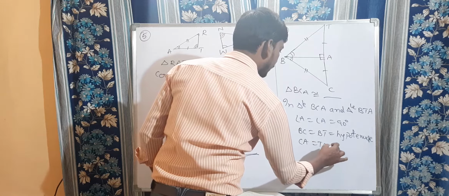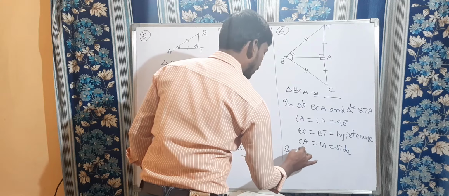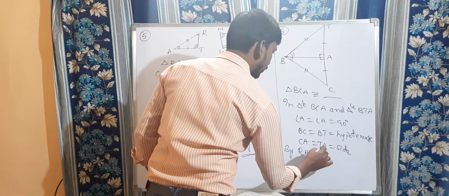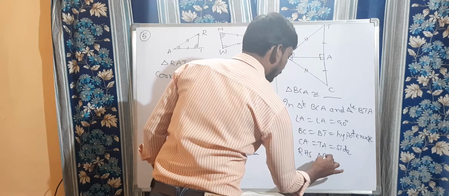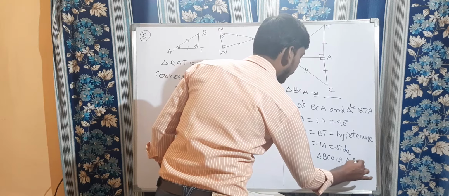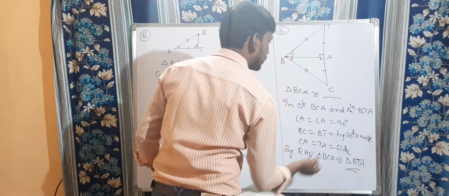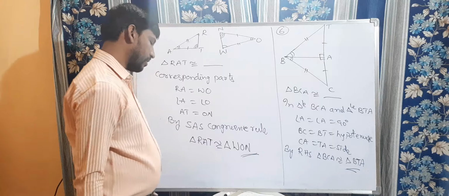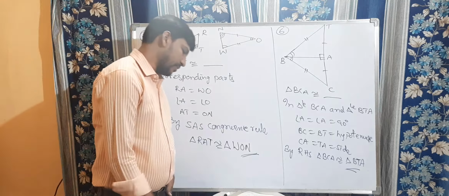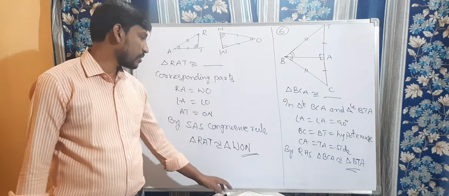That is side. So by RHS congruency rule, we can say that triangle BCA is congruent to triangle BTA. Right, children? So that is the answer. BCA is congruent to BTA. The next bit you can solve it. QRS is congruent to which triangle? Right, children? Just copy these two.